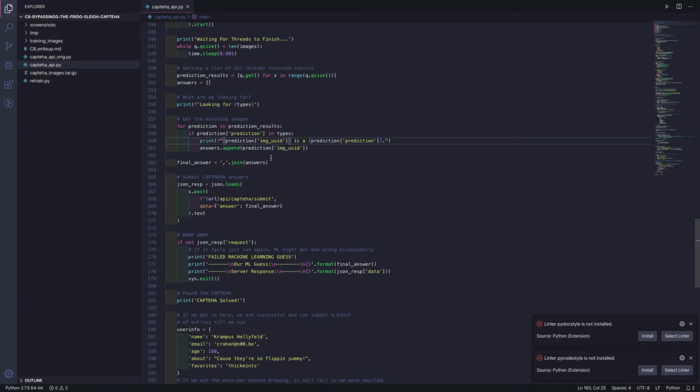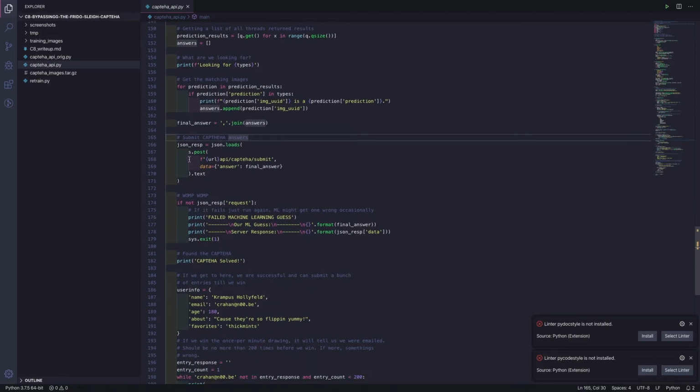So this is where we loop over all of those predictions. If the prediction matches what we're looking for in terms of a type that we need to select, we're going to add that UID as a correct answer, and that's going to be added to our answers list. Then our final answer is basically going to be the string of all our UIDs concatenated and separated by a comma.